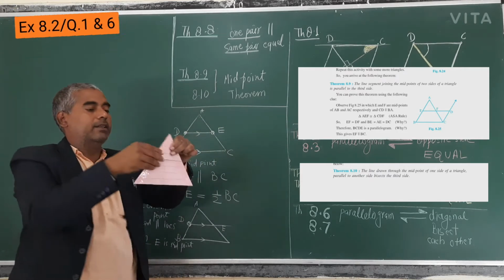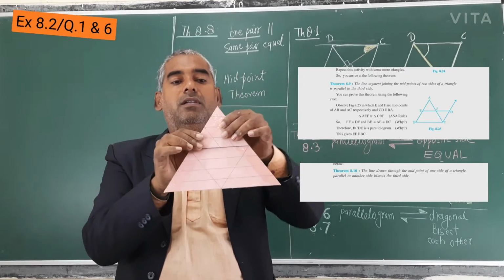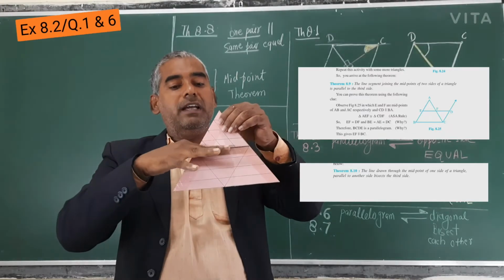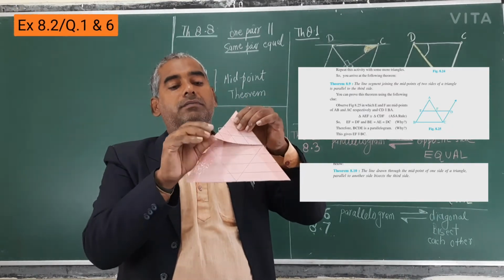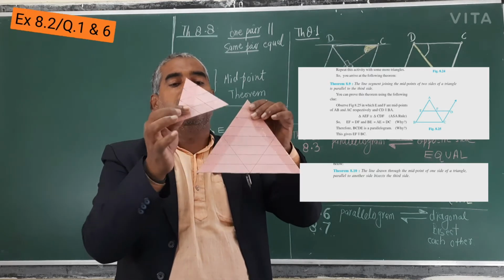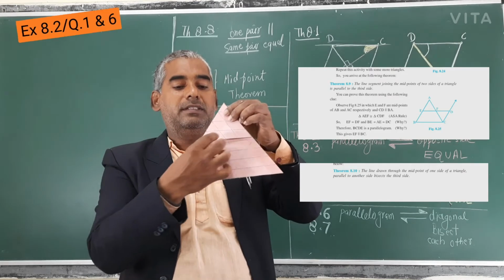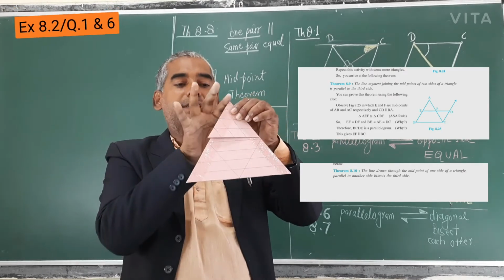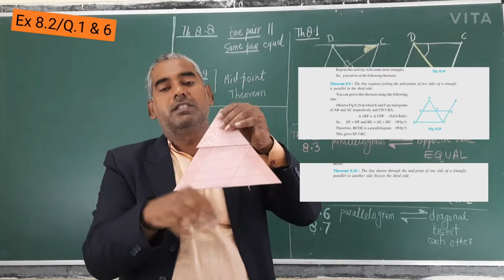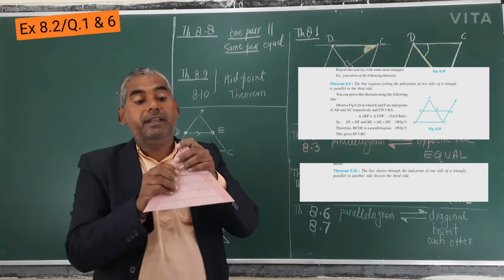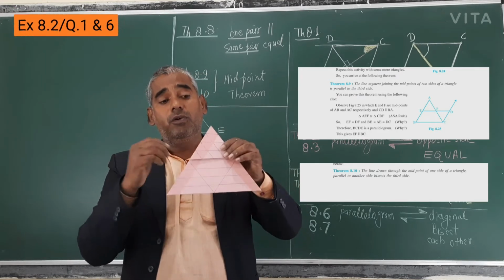Actually, this is two triangles. If you are observing, this is the larger and this is the smaller. If I cut half of this triangle, this is half, so this side is half of this. Every side is half. This side is also half of this. But at this time, the area is 1/4. Area is 1/4.